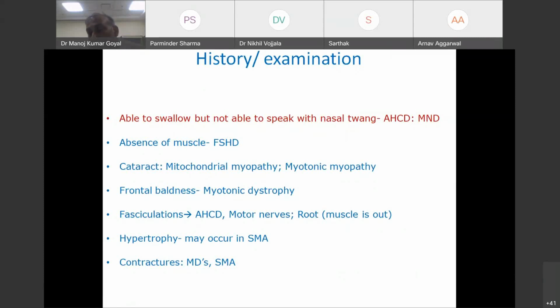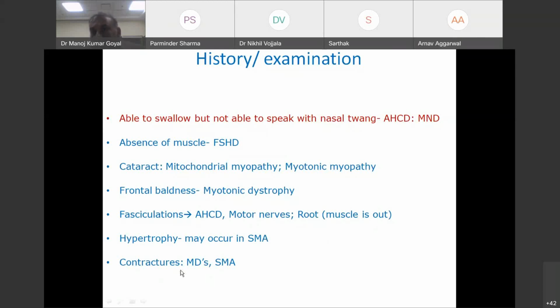In myasthenia and inflammatory myopathies, difficulty in swallowing is more than difficulty in speaking, or at least they run parallel. If somebody is still able to swallow but not able to speak, it is anterior horn cell disease. If you see any abscess of muscle, think of facioscapulohumeral dystrophy. If you see fasciculations, your muscle is out. It is either anterior horn cell disease, motor nerve, or root.